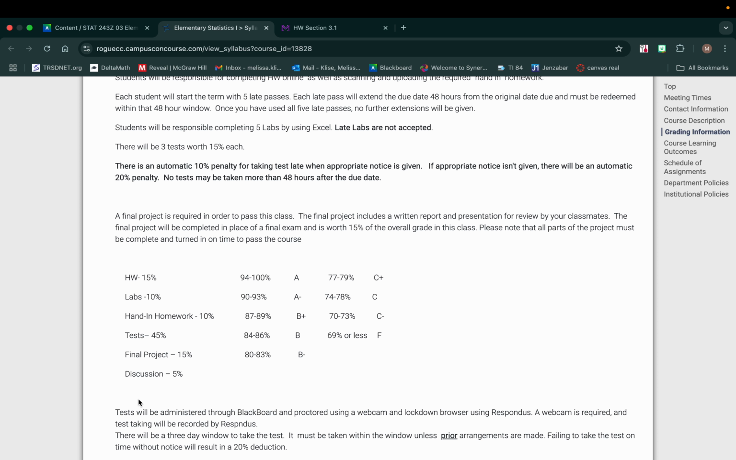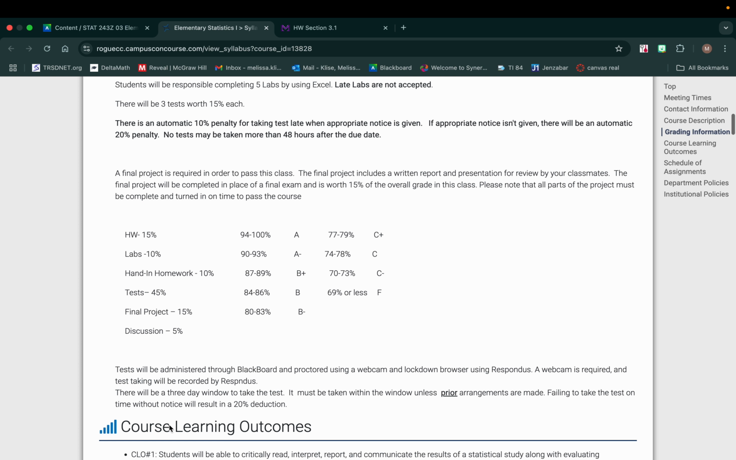Notice that discussions are 5% of your grade, so make sure you're doing the discussions. And also, we're going to be using a lockdown browser called Respondus for your tests. You will have to use the webcam and microphone. You need to download the Respondus browser. I will give more information as we get closer on how to do that.